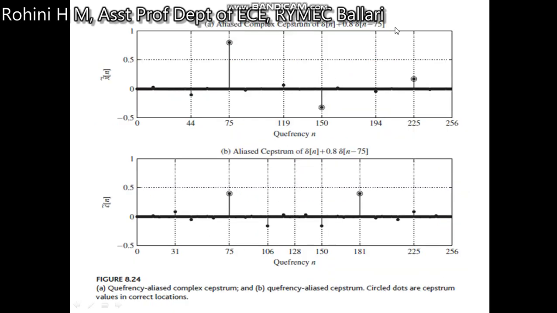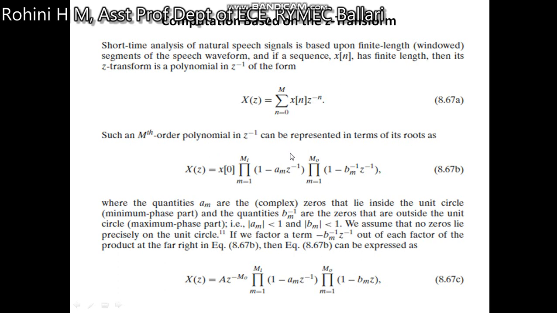The aliased complex cepstrum is shown here in this diagram. This is the aliased complex cepstrum for this expression. This is also the aliased cepstrum. This is the aliased complex cepstrum of the above expression. Then, computation based on the Z transformation. Now everything is based on the Z transformation.